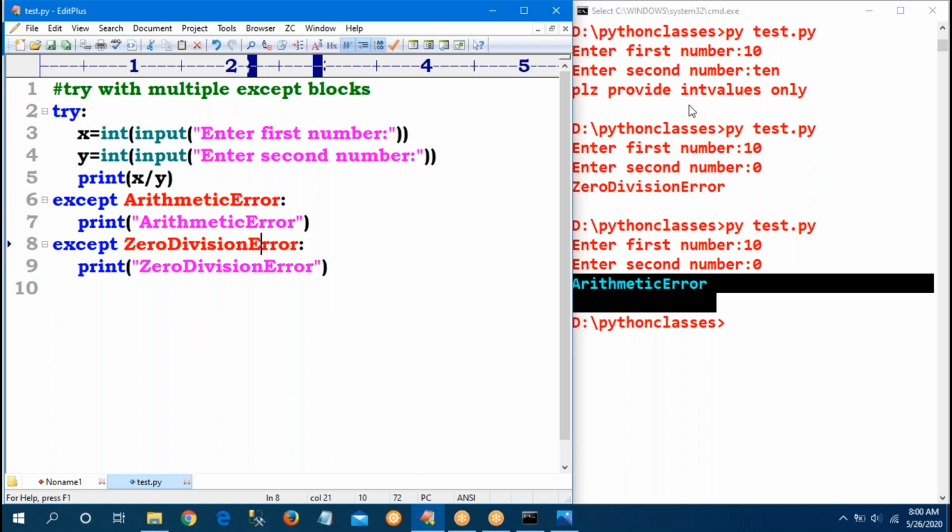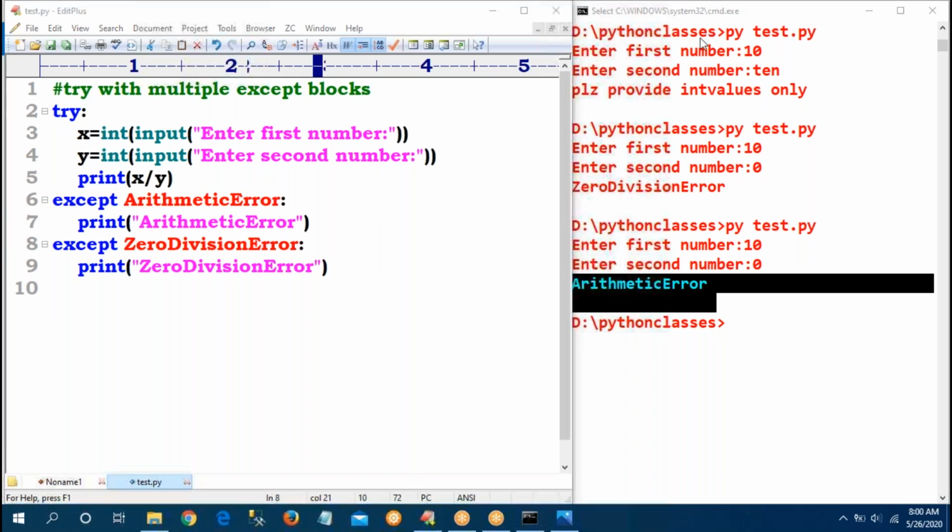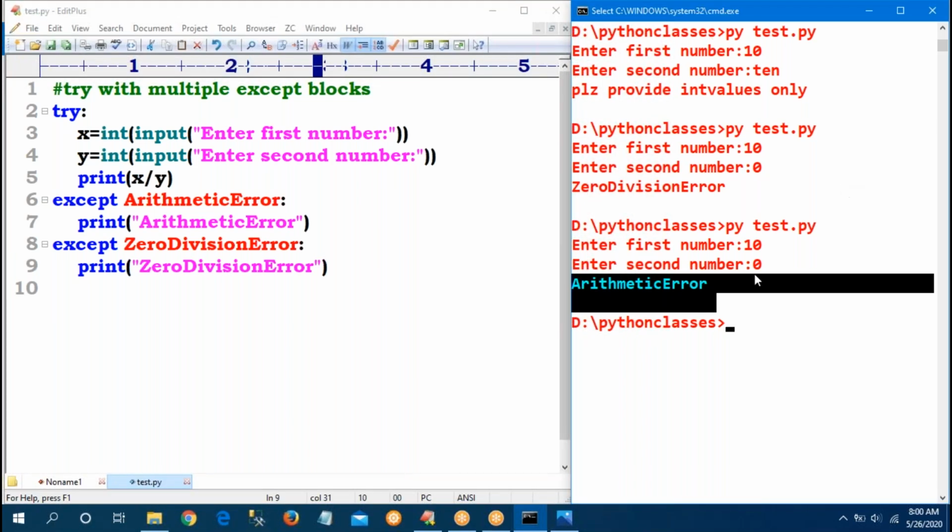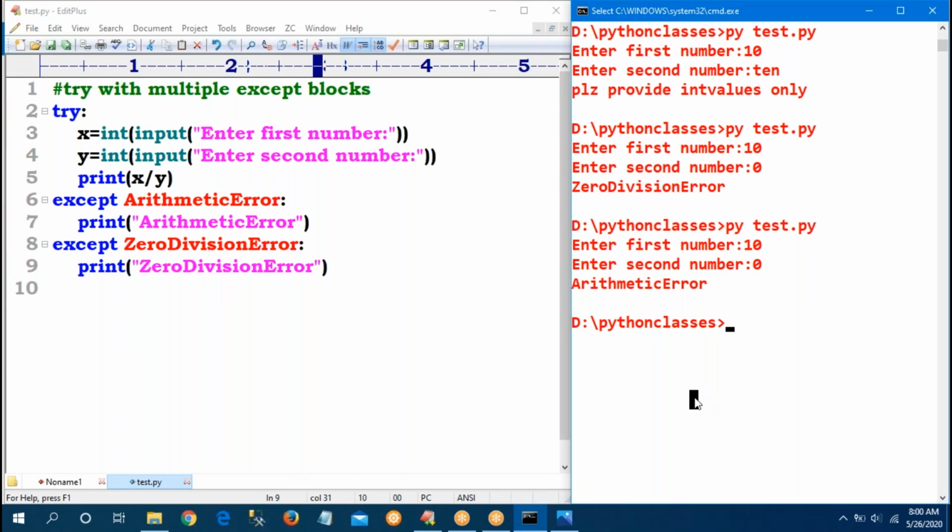So that is a very, very important thing in Python. Don't say that the child class will be executed first. The one which comes first will be executed. That is the most important concept in Python. So up to here clear? In Java, only child classes first. Whichever class came first, that class will be executed.